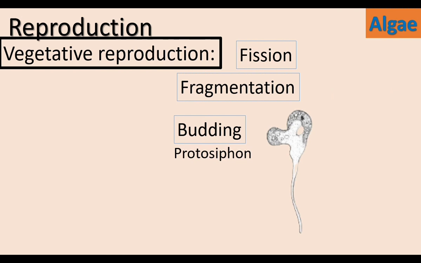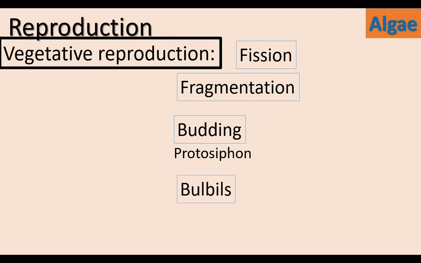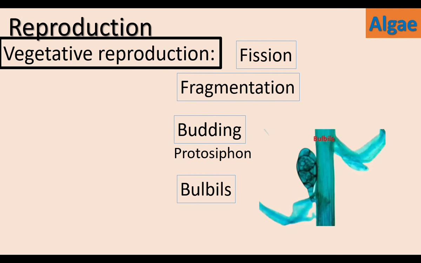In some algae like Protosiphon, lateral buds arise. The buds develop into new alga. Bulbils are V-shaped branches. They develop into new alga. Example, Sphacelaria.